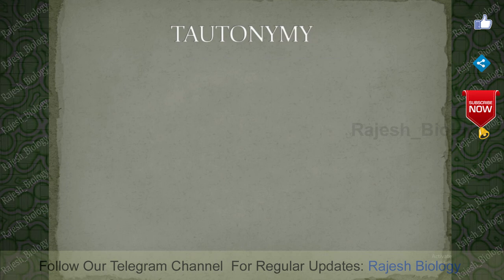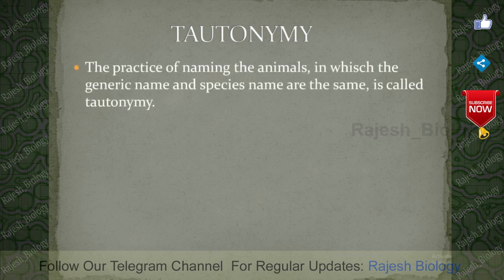Next, tautonymy. Trinomial nomenclature and tautonymy are very important 2 mark questions in zoology. Tautonymy, very interesting. Tautonymy means the practice of naming animals in which the generic name and the species name are the same. It is called a tautonym, and the process is called tautonymy. Genus name and species name are both the same.